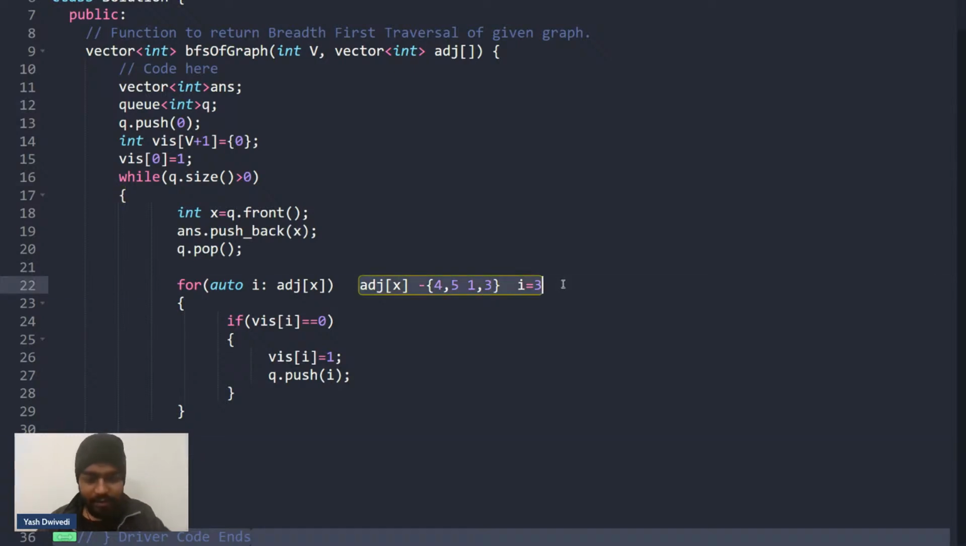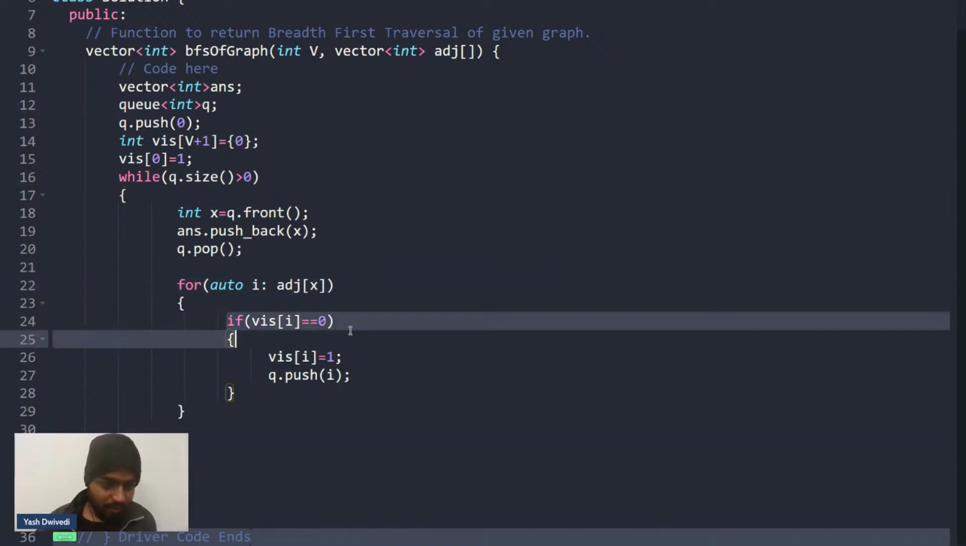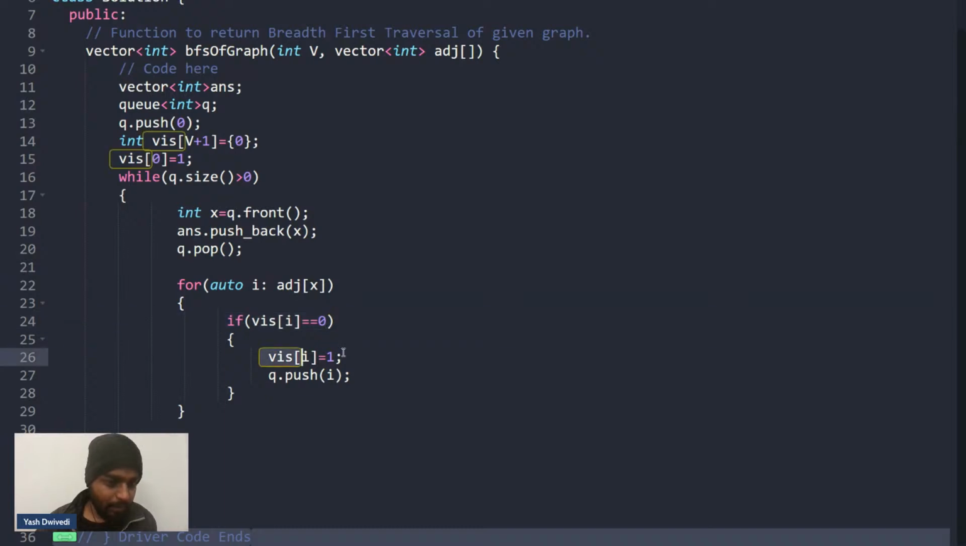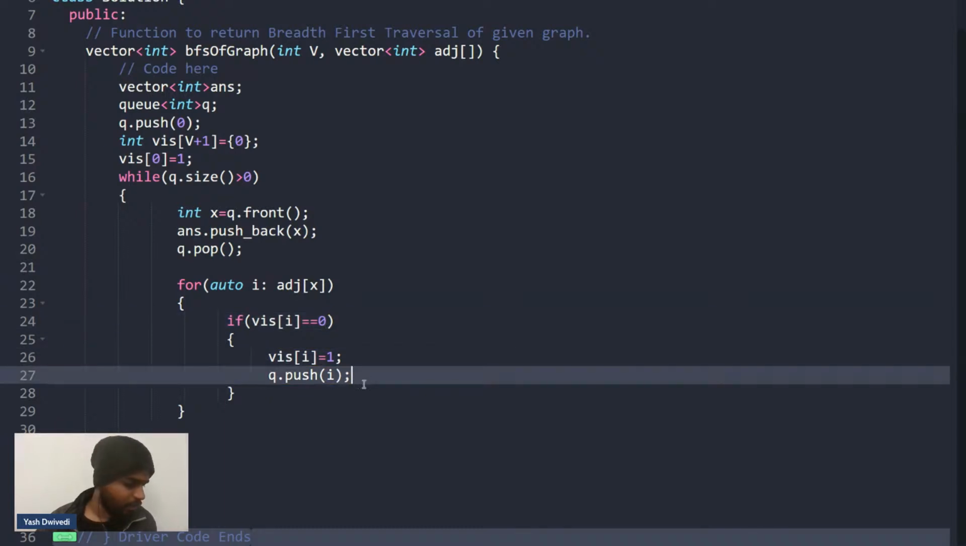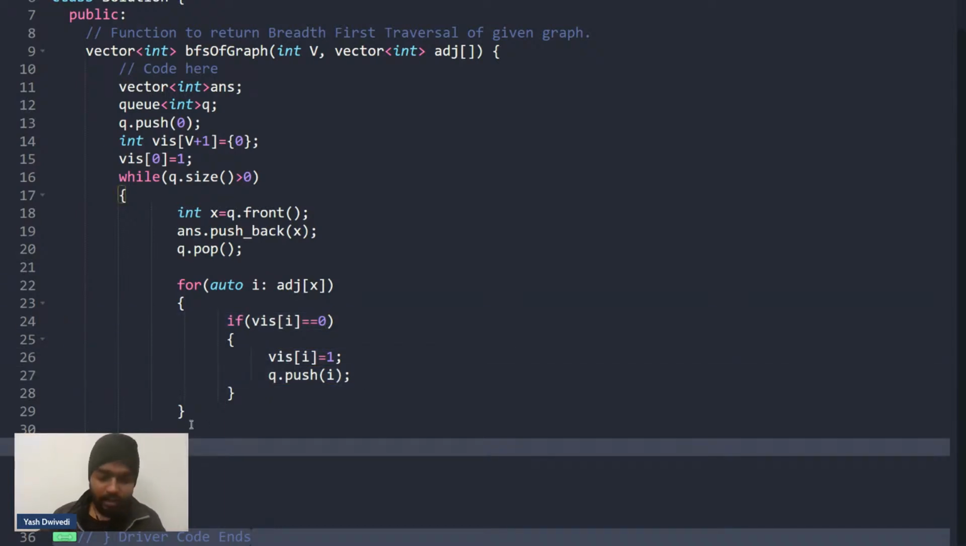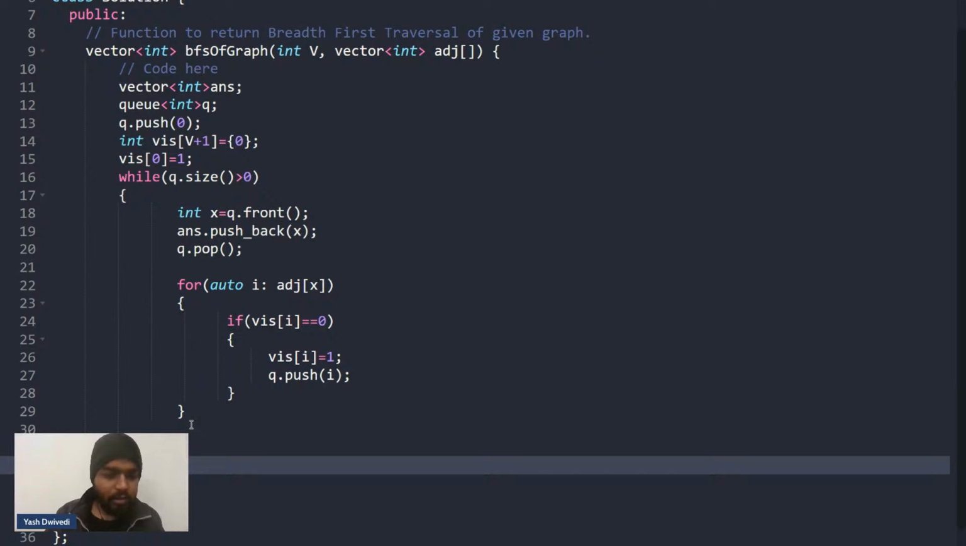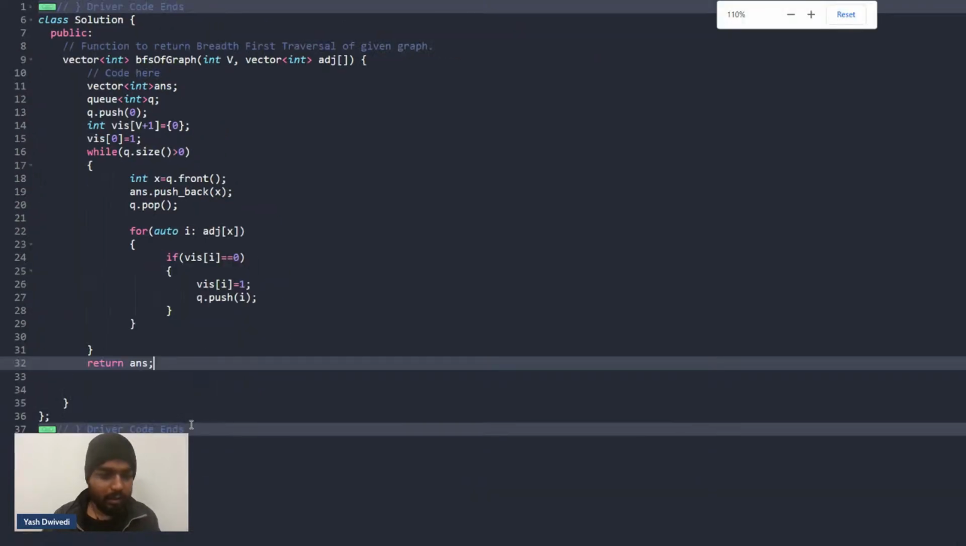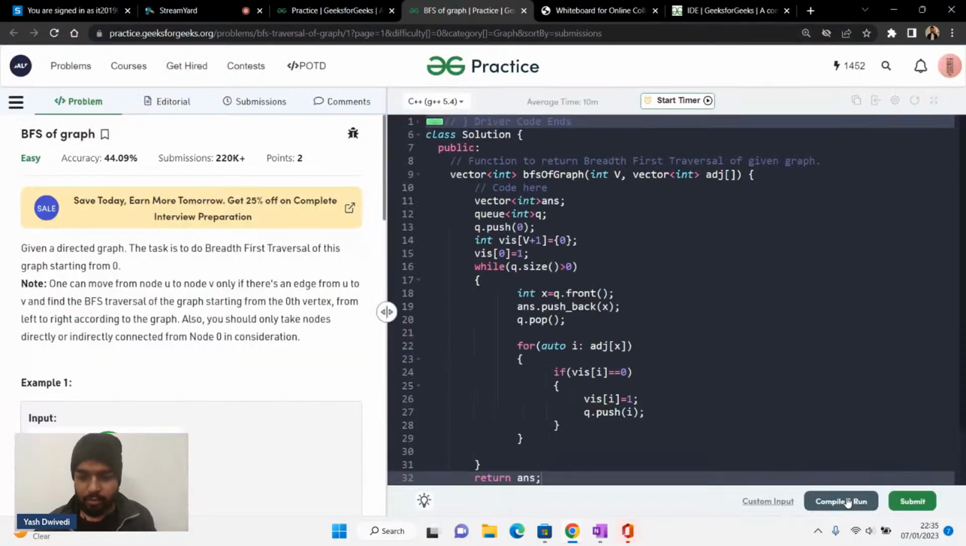Now I'm iterating through all the nodes. If a node is not visited, then I'll mark it as visited and push it inside the queue. That is what BFS means, basically. In the end, I'll simply return the answer. I hope this point makes a little bit of sense to everybody.